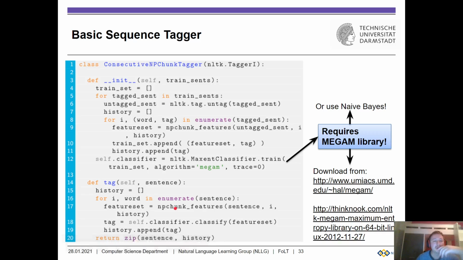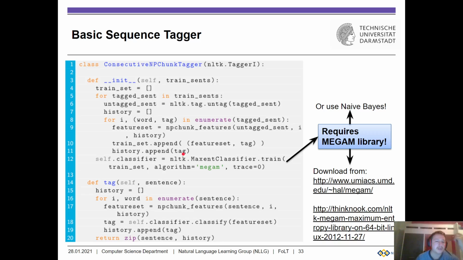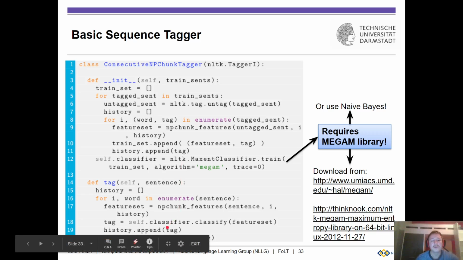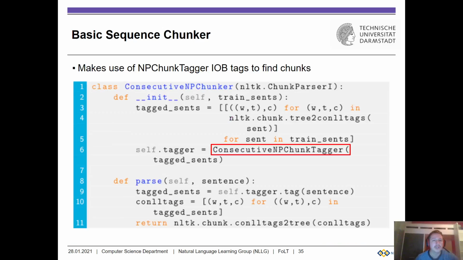And one thing that you notice here is that there's a discrepancy between training and testing. At train time we append the gold chunk labels in our history, whereas at test time we append the predicted chunk labels in our history. That's making a difference between the training regime and the testing regime, and this will mean that our performance is not optimal. So we could try to remove this discrepancy and make training regime and testing regime more similar, but this is beyond the scope of our introductory lecture.